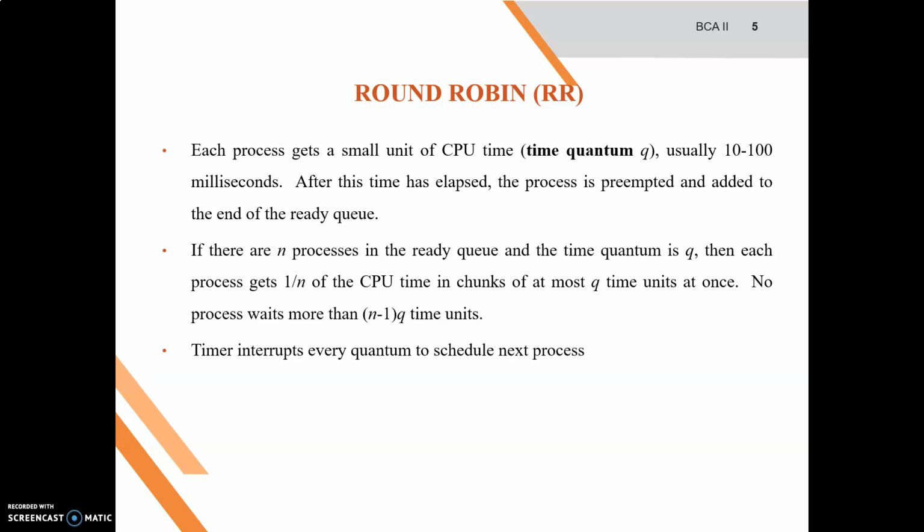But how can this be designed? How is the ready queue designed in this situation? The ready queue can follow the same pattern as the FCFS situation, like the FIFO queue which we discussed in the previous class.